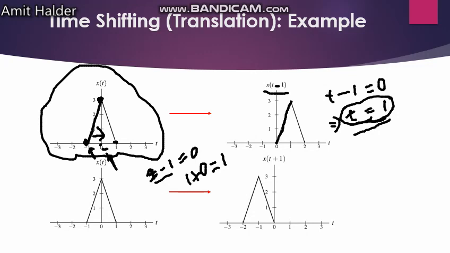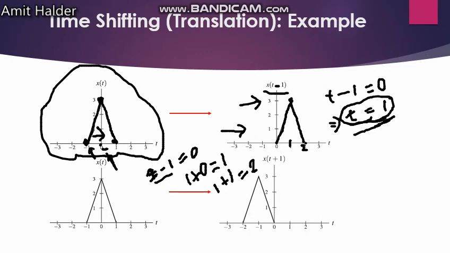So this peak will be at 1. Again the value of t is equal to 1, so we take 1 again. The value of this point in the downward section is 1, so 1 plus 1 is equal to 2. Now the shape will be drawn to the point 2. You get here the point 2. So the total shift turns from left to right. That is also known as time delay or right shifting.